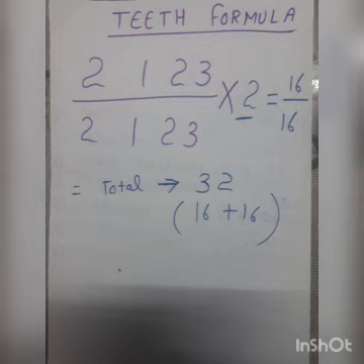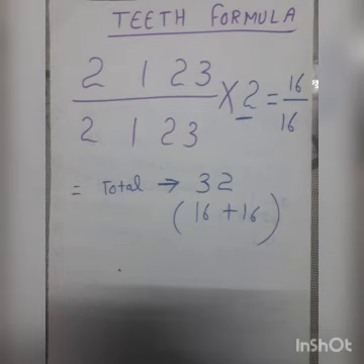Next is the premolar. There are two premolars in the upper jaw and two premolars in the lower jaw. Multiply 2 1 2 3 upon 2 1 2 3 into 2, which means our body has how many teeth? You have to find out. And what is the function of the premolar? Premolars help in crushing and grinding the food.